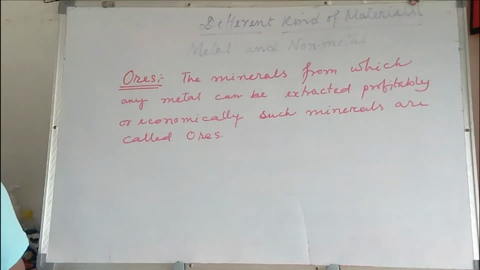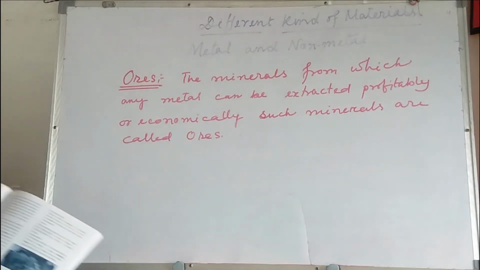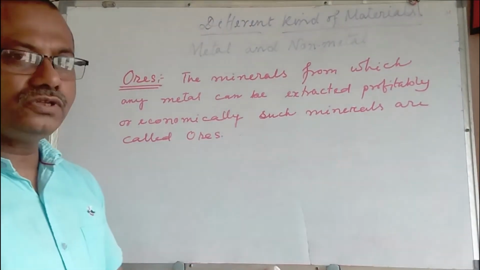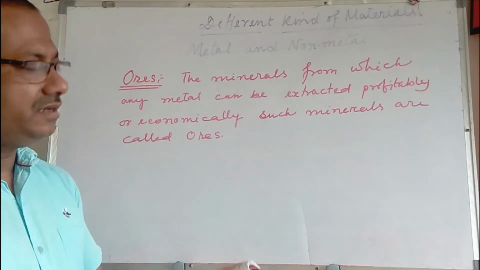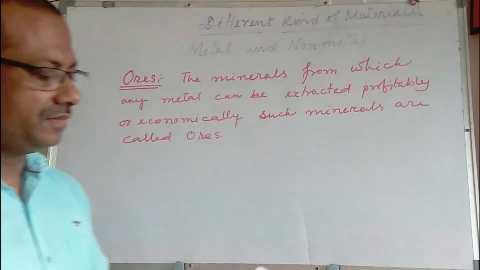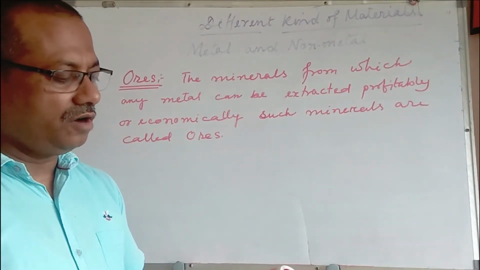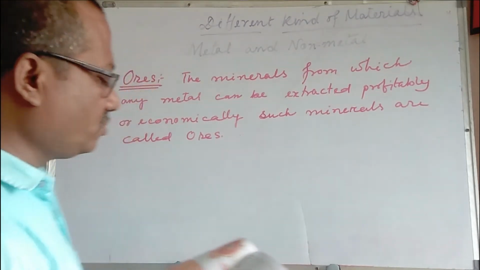Now, there is another definition given in your book, and I have sensed the formation of the sentence. So which one did you find better? You can write it down and learn them. Thus we can say that all ores are minerals, but all minerals are not ores.